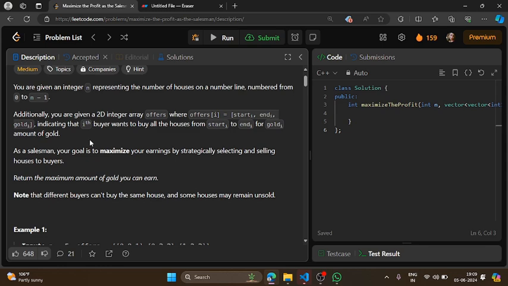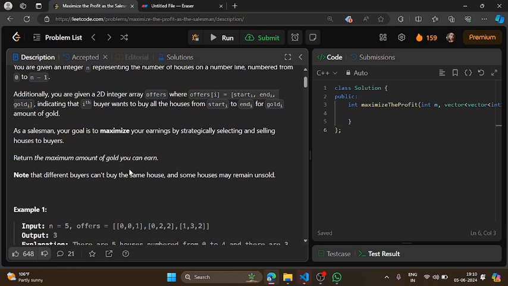Now I want to sell all the houses and gain as much profit as I can. Being a salesman, I will definitely go for profit, right? So I have to sell my houses in such a way that I maximize my profit. So you have to basically return the maximum amount of gold you can earn by selling your houses.